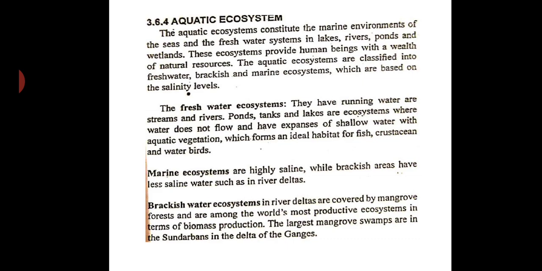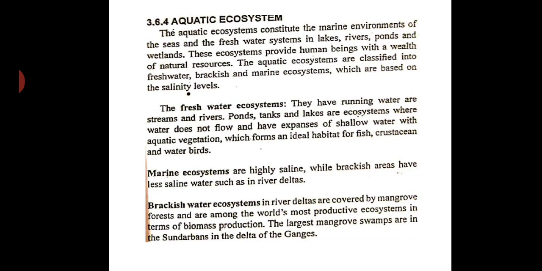So, aquatic ecosystem means whatever systems we have like waters, systems like in lakes, rivers, ponds, wetlands. So, these all constitute the aquatic ecosystem, and they provide a lot of wealth. Whatever we enjoy, this fish, marine, seafood and all, that is only coming through the aquatic ecosystem. So, this system can be classified into three types.